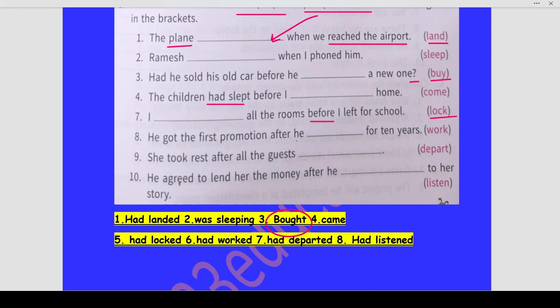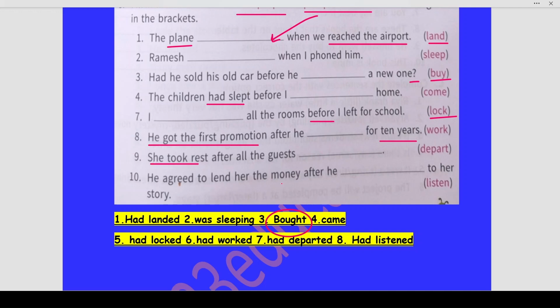He got the first promotion after he had worked for 10 years. See, one action is he got the first promotion, but this is an action following his working for 10 years. So after he had worked for 10 years, he got the first promotion. She took rest after all the guests departed. When did she take rest? This one action is happening only after all the guests had departed. So, one action following the completion of another action is when we use the past perfect tense.